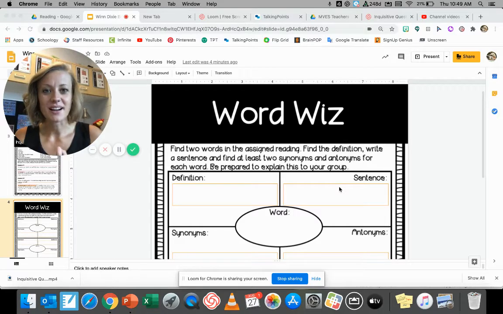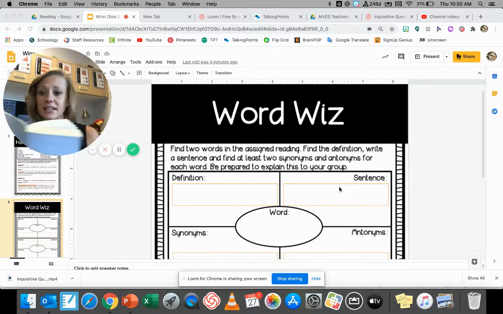Hello, today I want to talk about the word whiz. When we ask you to be a word whiz, we are going to be asking you to find two words in your assigned reading, write the definition, the sentence you found it in, and then a synonym and antonym of that word. So let's get started.